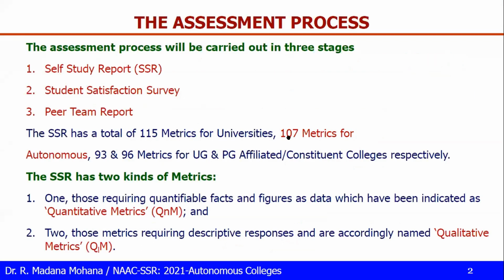Okay, before moving to our actual criteria-wise discussion, just two to three slides of introduction about the NAAC assessment process, for whoever may not be aware or is new. The assessment process will be carried out in three stages. First one is the self-study report, abbreviated as SSR. The second one, student satisfaction survey. The third one, peer team report. So the entire NAAC assessment process is based on these three parts.